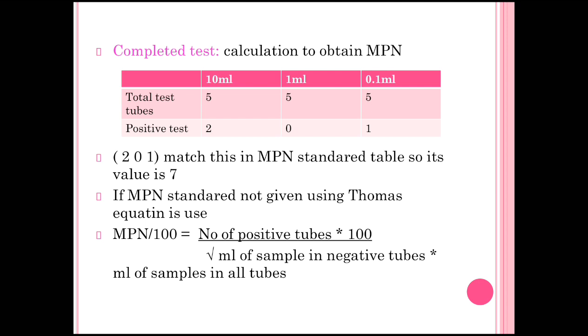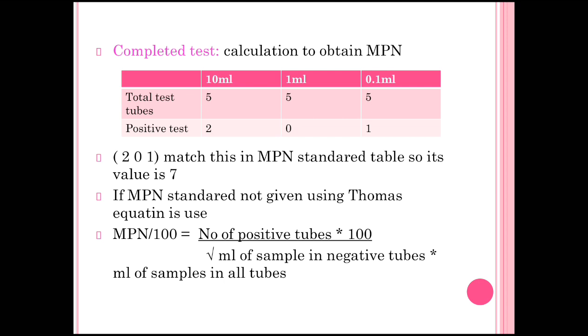Then again we are taking 5 test tubes of the 0.1 ml sample, where 1 test tube is positive and the remaining are negative. So in the 10 ml sample, 2 test tubes are positive, in the 1 ml sample no test tube is positive, and in the 0.1 ml sample 1 test tube is positive. Now we find the number 201 for the positive test. Now this number is matched with the MPN standard table. When we match this number with that standard table, we find the value is 7.